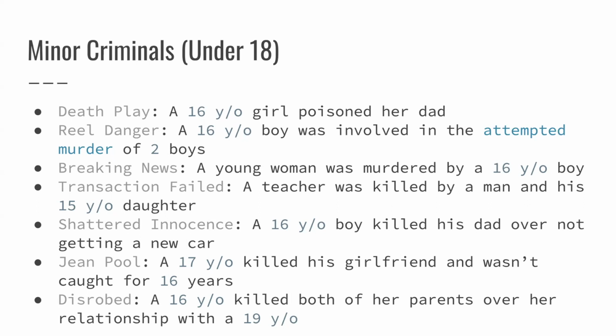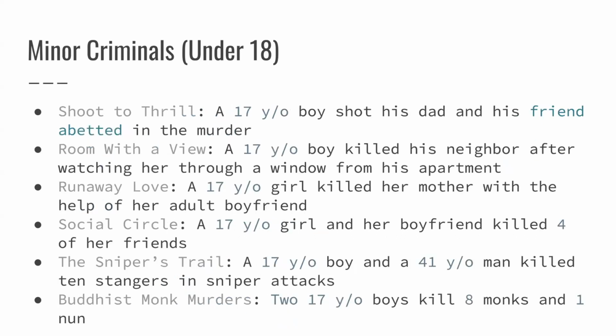A 17-year-old killed his girlfriend and wasn't caught for 16 years. A 16-year-old killed both of her parents over her relationship with a 19-year-old. A 17-year-old boy shot his dad and his friend abetted in the murder. A 17-year-old boy killed his neighbor after watching her through a window from his apartment.